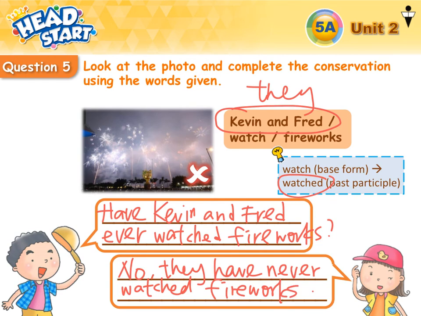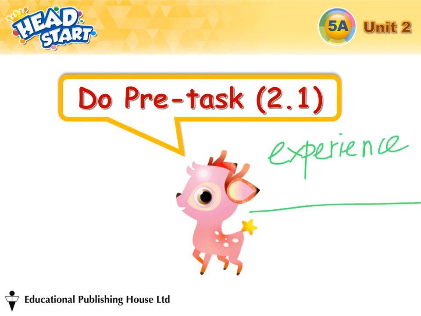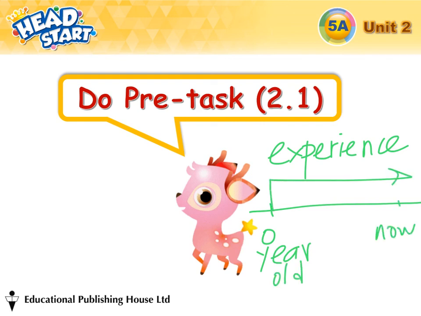So after these questions, I think you have got a very brief understanding of using ever and never. Let me do a very quick summary before we go. First of all, ever and never, we use them in present perfect tense to talk about experience. When you're talking about experience, you are counting how many times you have done that thing from 0 years old until now.